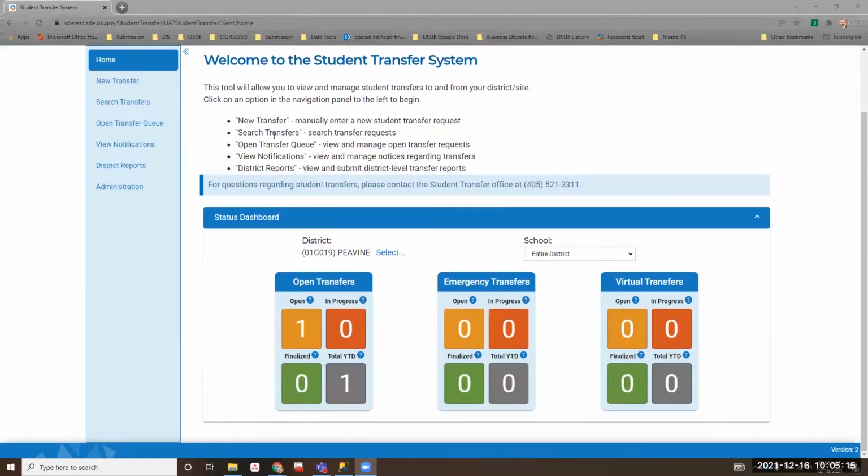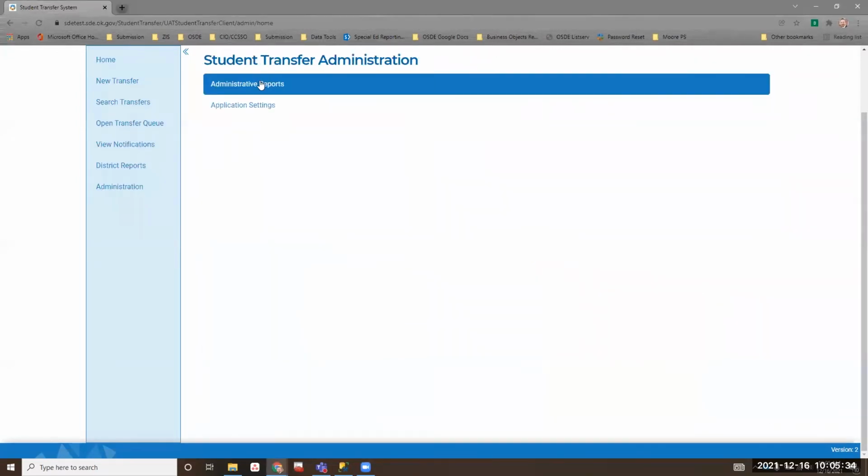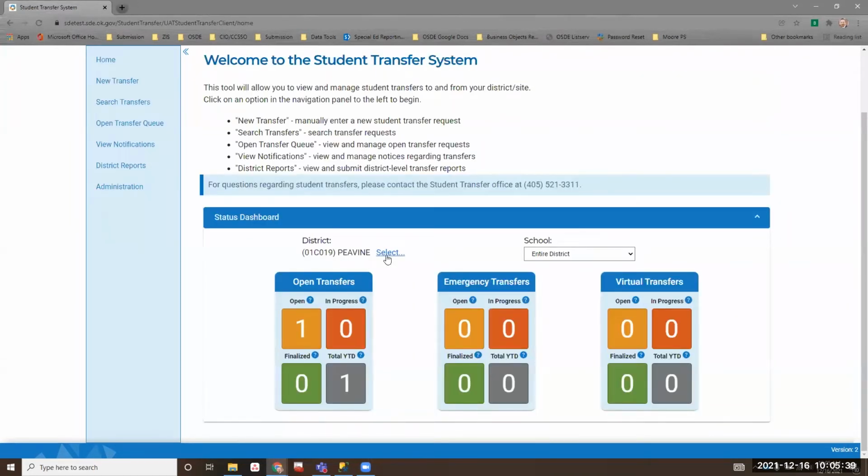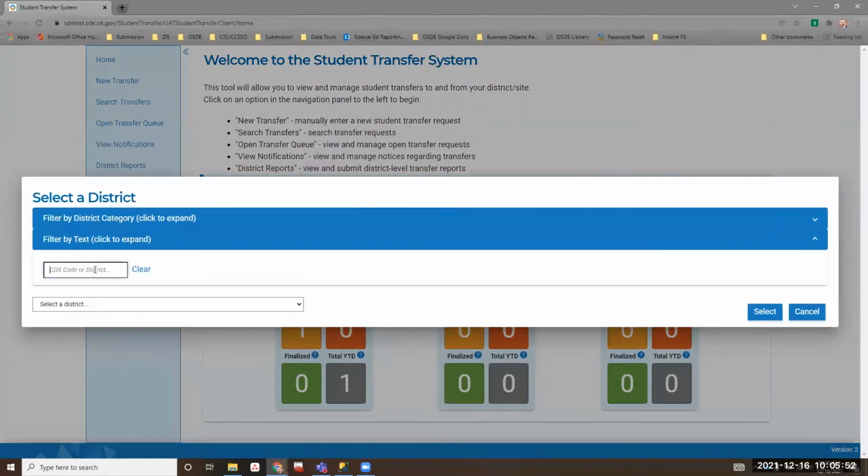So this is what it looks like. You can come in here to the front page, and this is the home page. You'll see that there's new transfers, search transfers, open transfers, view notification, district reports, and administration. Some of this you will have access to, and some of this you will not. I think the administration part, if I'm not mistaken, you may have the administrative reports, but you may not have the application settings. Right now we're looking at PVine because it's the first. Because I have a state view, it'll automatically go to your view for your district, but since I have a state view right now, it's showing all of them, so I can come in and pick which district I would like to see.